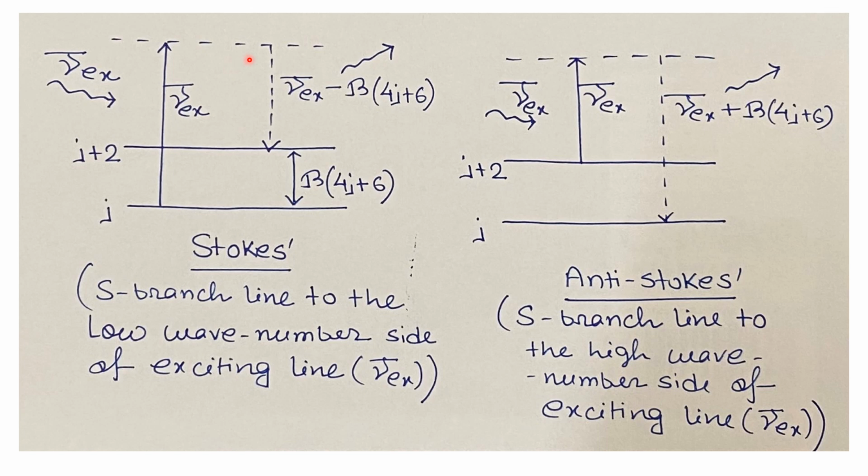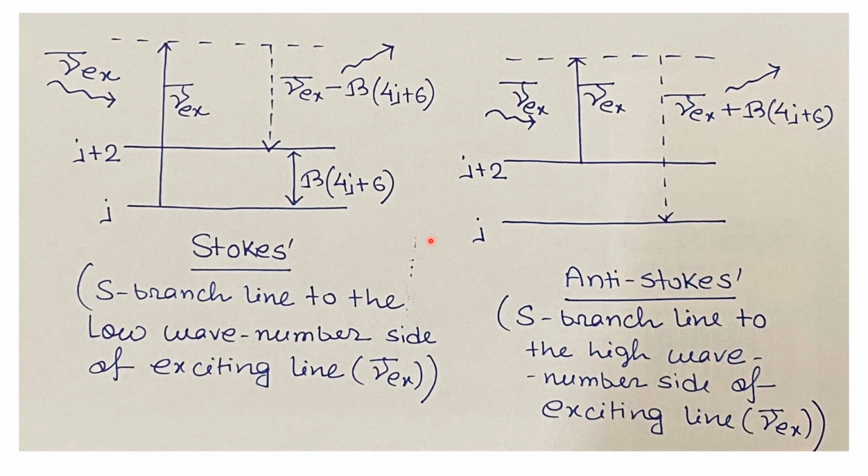And then the molecules will release their energy and come back to the higher energy level having rotational quantum number J plus 2. So the emitted radiation has the wave number nu Ex bar minus B times (4J plus 6). If we see carefully, the emitted radiation has less energy than the incident photon. So some energy from the incident radiation is getting absorbed in this system. So for the Stokes line, the S branch line lies on the low wave number side of the exciting line.